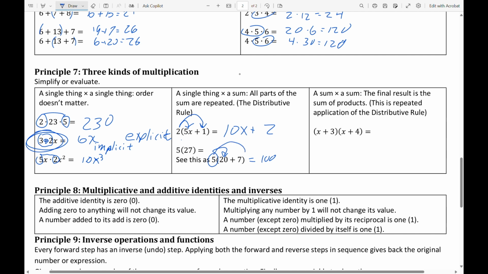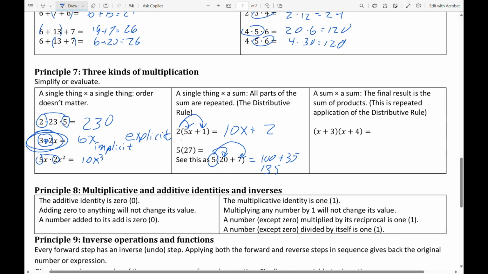And you get a 5 into the 7, you get a 35. And in your head, you'd be able to see that as 100 plus 35, so 135. I'll do that a lot in class when we're working through problems. So just be aware of that.